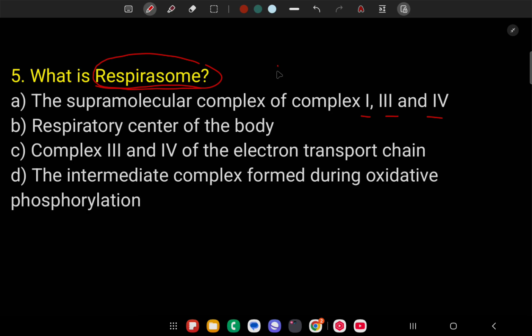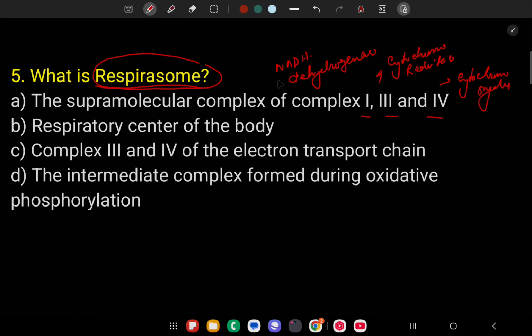Complex 1 means NADH dehydrogenase, complex 3 is cytochrome reductase, and complex 4 is cytochrome oxidase. Complex 2 is a free floating substance.